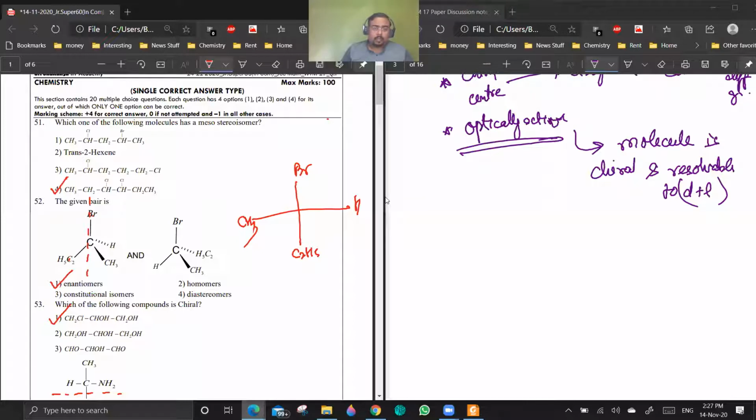Do you want me to solve this question? Yes, sir. Okay. So you see, if I do one exchange, I will get this molecule. So these are enantiomers. Getting a point? Yes, sir.